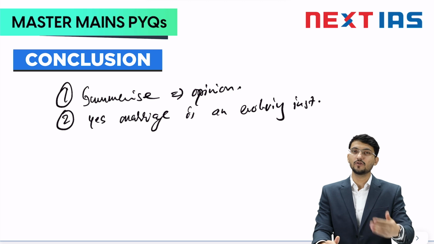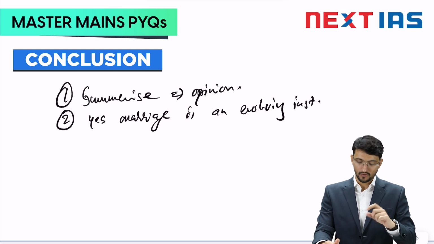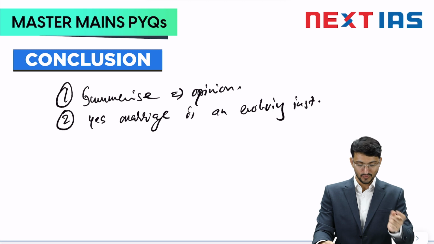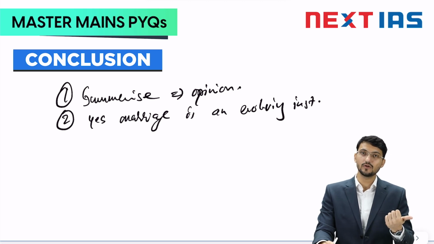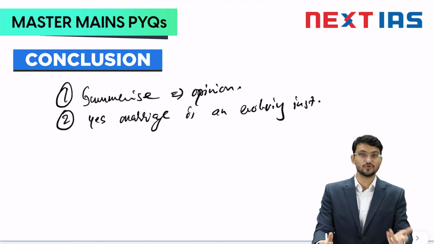For example, LGBTQ+, they should be given equal status in marriage. So if you are writing a definition-based introduction, you can conclude with a context-based conclusion. You can use this context in your introduction and use the summarization as your conclusion.